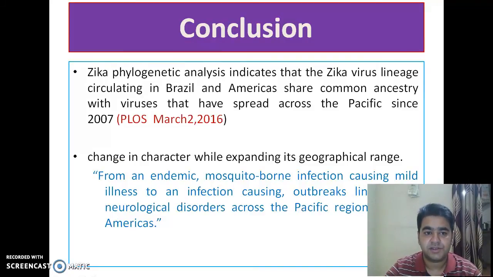Now, concluding my presentation, Zika phylogenetic analysis indicates that the Zika virus lineage circulating in Brazil and the Americas shares common ancestry with the virus that has spread across the Pacific since 2007, and the disease has changed in character while expanding its geographical range, that is, from an endemic mosquito-borne infection causing mild illness to an infection causing outbreaks linked with neurological disorders across the Pacific region and the Americas.